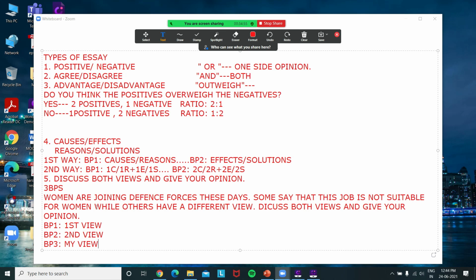So in this type of question where it says that discuss both views and give your opinion, you will be mentioning first view in first BP, second view in second BP, and third view will be in third BP, it will be your view. Often it is seen on internet or in various other sites, you can see that there are some people who say that we can include our view in conclusion, but I would like to tell all of you that no, never do that mistake, because then definitely our band scores would be deducted, because in conclusion we cannot give our view.